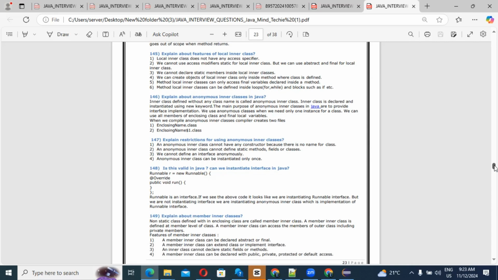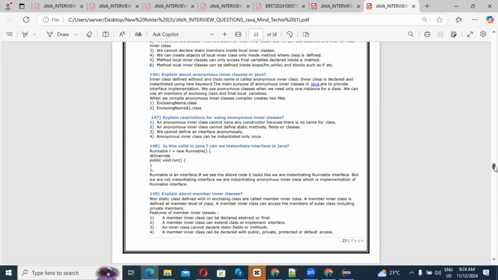So then next question, guys, explain about member inner classes. What are member inner classes, guys? So what we know, guys, is that a non-static class defined within an enclosing class is called a member inner class. Correct? A member inner class is defined at the member level of the class. A member inner class can access the members of the outer class, including private members.